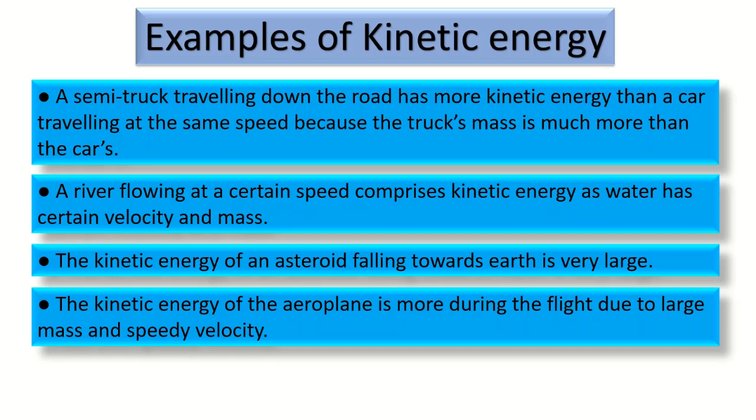The kinetic energy of an asteroid falling towards Earth is very large. The kinetic energy of an aeroplane is more during the flight due to large mass and speedy velocity.